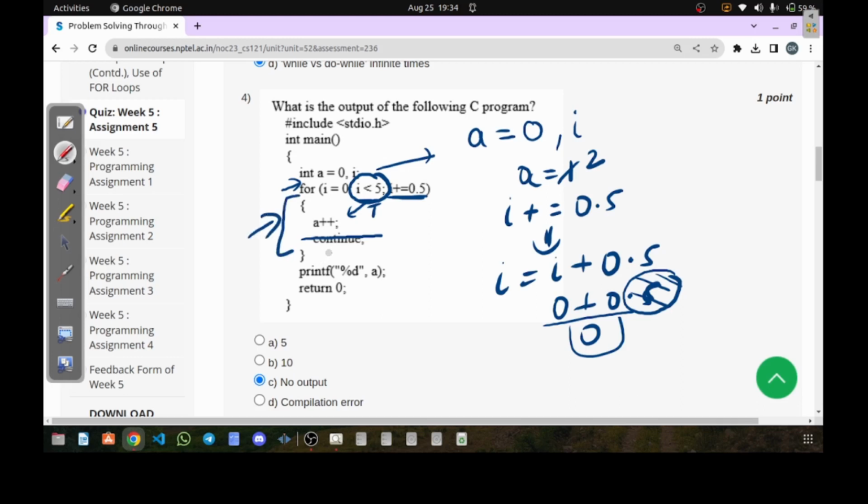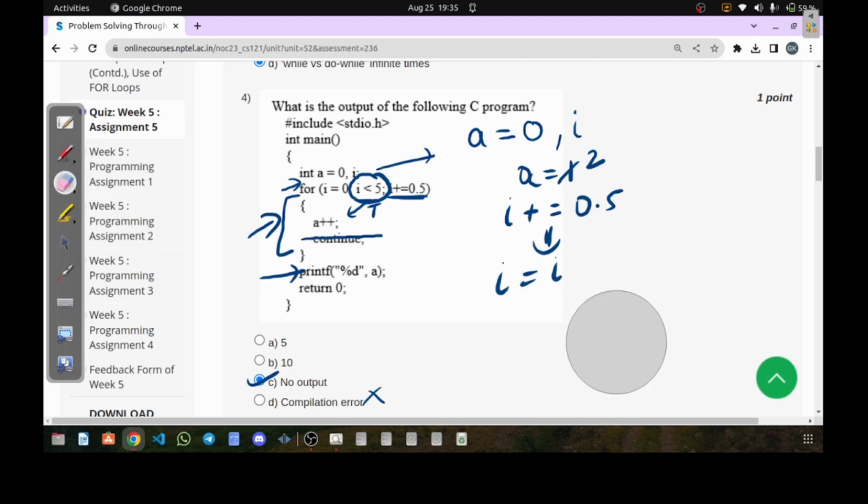Means we will never reach this printf statement. Therefore option C is going to be the correct answer. Clear? We will not get any compilation error. Why? Because there is no compilation error, there is no syntax problem here. The only problem is that as we have taken I as integer type, therefore adding 0.5 is equivalent to adding 0. Therefore every time we are getting the value of I as 0 only.